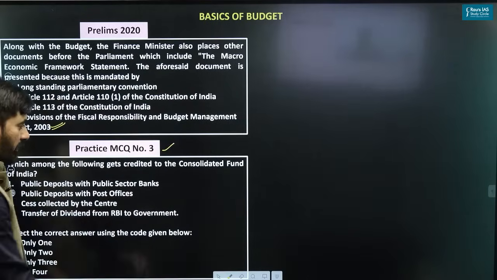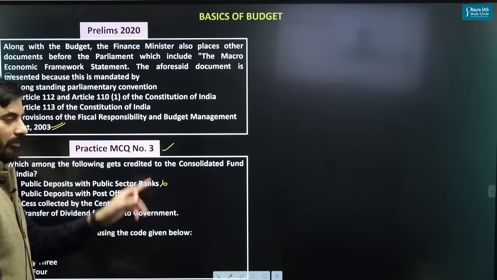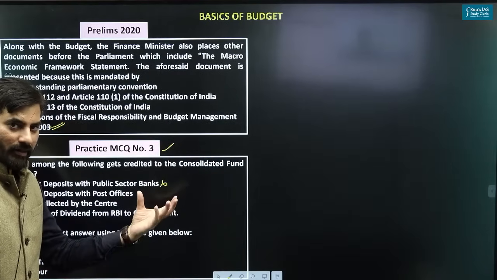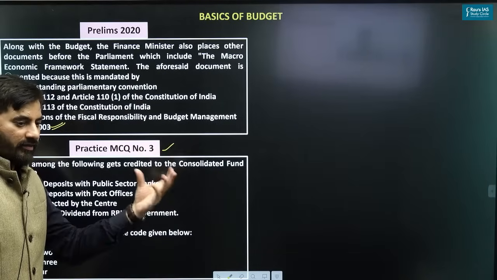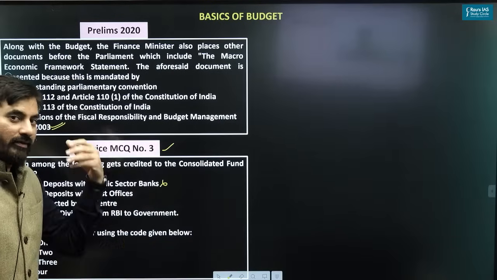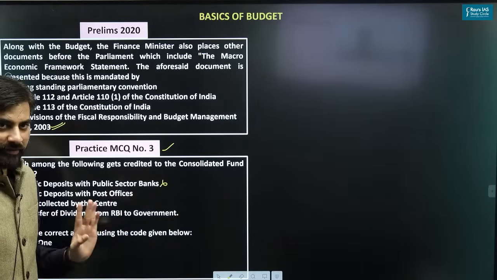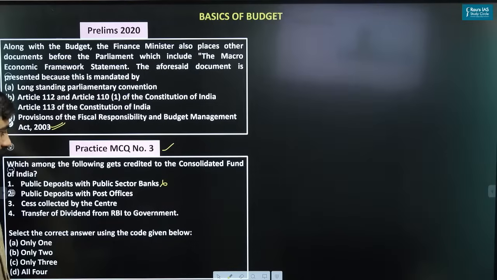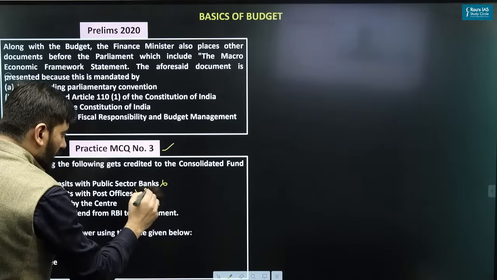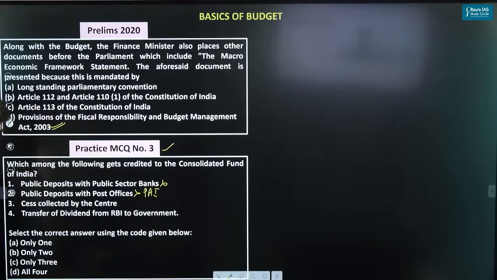Public deposits with public sector banks are not part of the Consolidated Fund of India, because it is not a receipt for the government. It is a deposit for the public sector bank like SBI. In fact, it has nothing to do with government receipts. Government will never account that. Public deposits with the post offices are also not part of the Consolidated Fund of India. They become part of the Public Account of India.